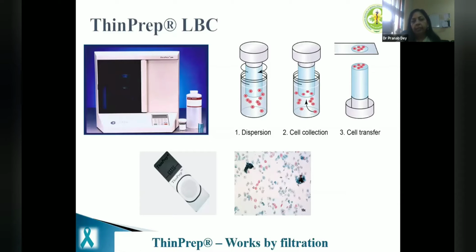Secondly, SurePath has come up with the DTS, direct to slide, a smaller machine for maybe private labs, and a bigger machine for bigger institutes. That is the difference between ThinPrep and SurePath. In ThinPrep, the filter is costly, but the machine is comparatively cheaper than the SurePath machine. So the machine is cheaper, but the consumables are costly.